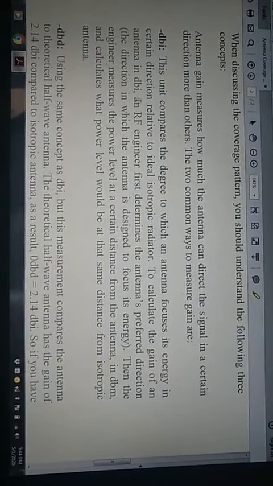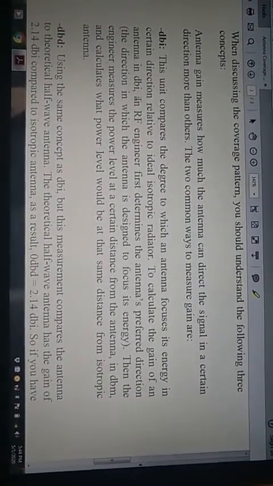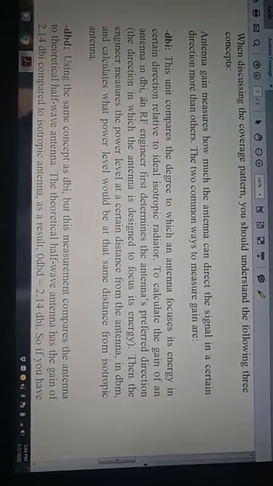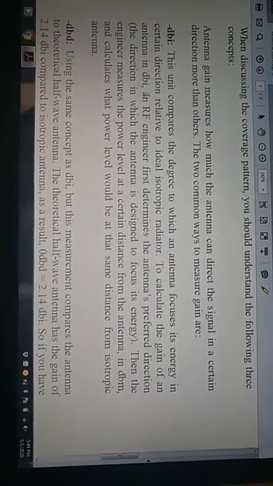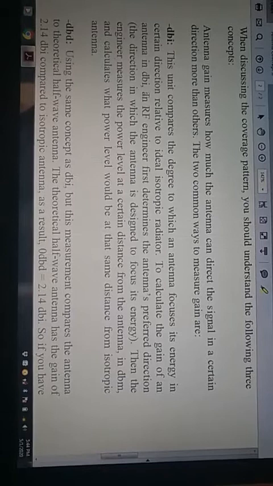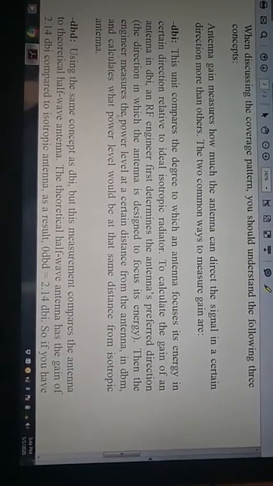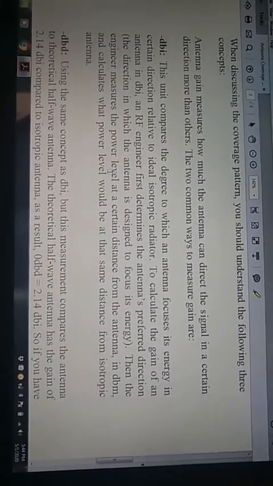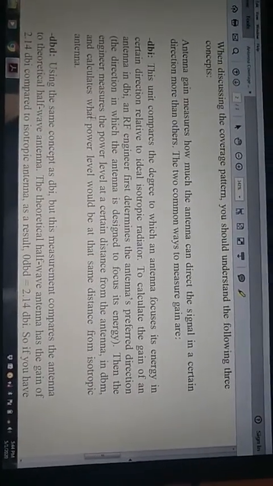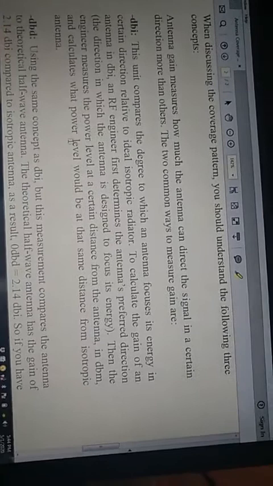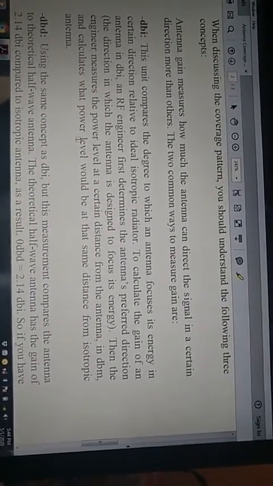Then the engineer measures the power level at a certain distance from the antenna in dBm and calculates what the power level would be at the same distance from an isotropic antenna.